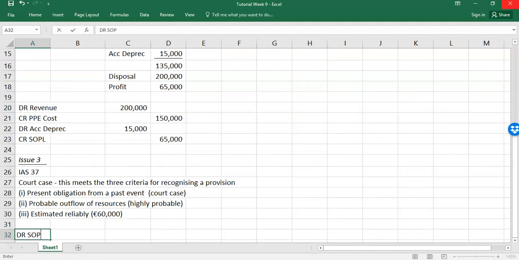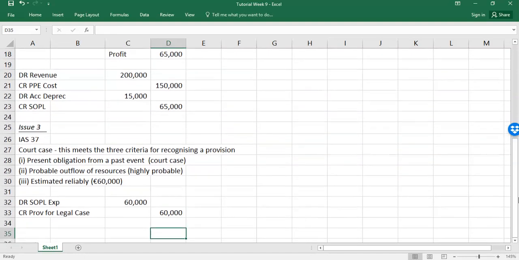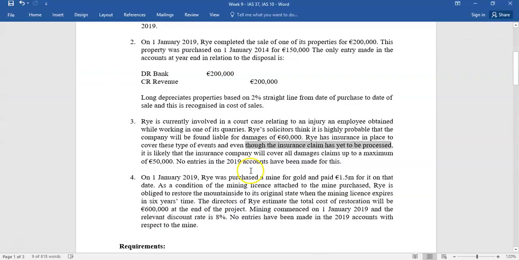You're going to debit the SOPL expenses. You're going to credit provision for legal case. And that is going to be 60,000. So that's important to understand that under IAS 37, here, the 3 criteria are met. You explain why the 3 are met, and then you give the journal. So because it is highly probable, that means you meet the criteria to recognize.